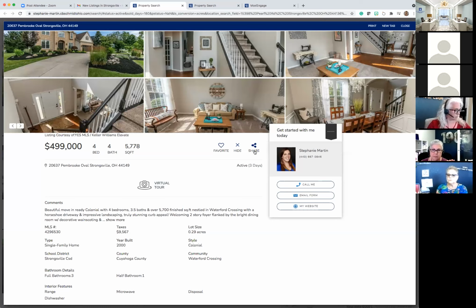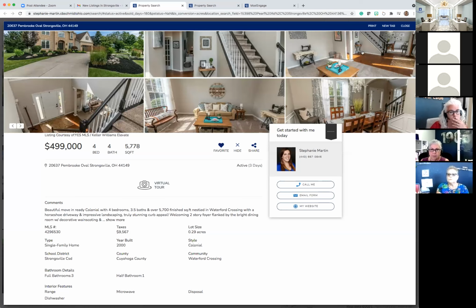So as an agent, I've just sent this to my client through the computer system, but as a client, I'm now able to say, I really like this property. And here's the beauty. If you take your eyes to the middle of my screen, to the left of Stephanie's information, there is a favorite button. By clicking on the favorite button, it calls it a favorite. So now it just put that in the system as a favorite.